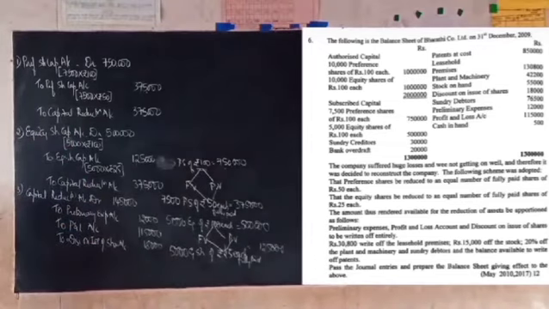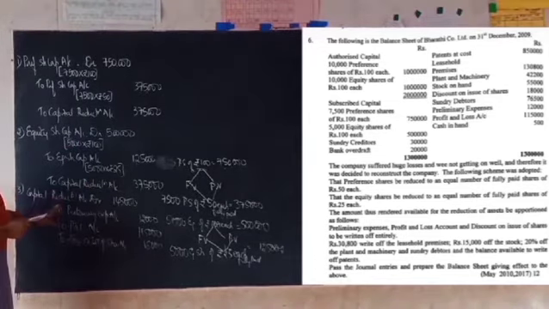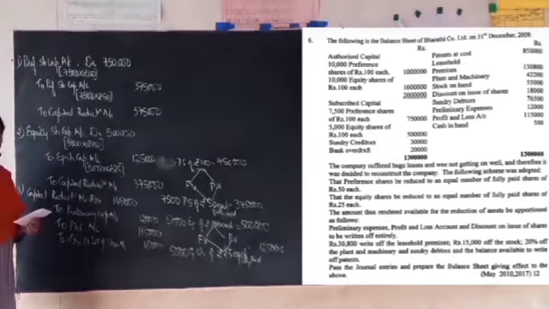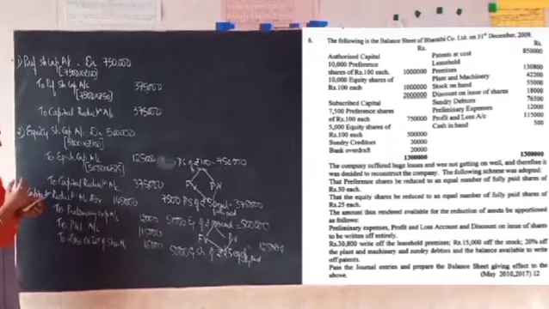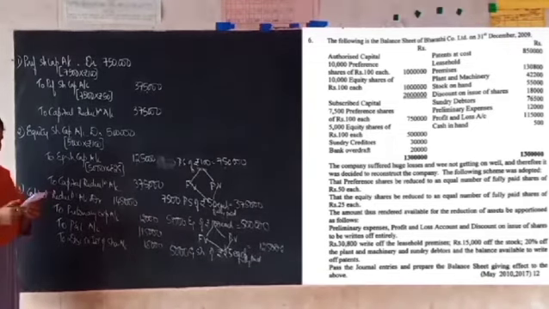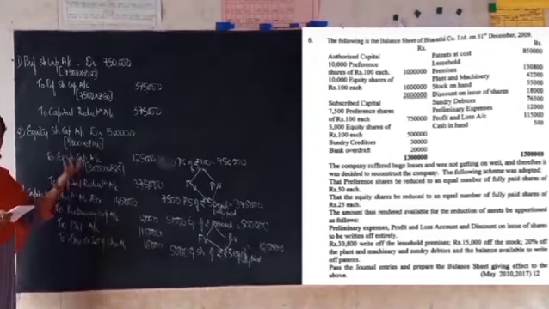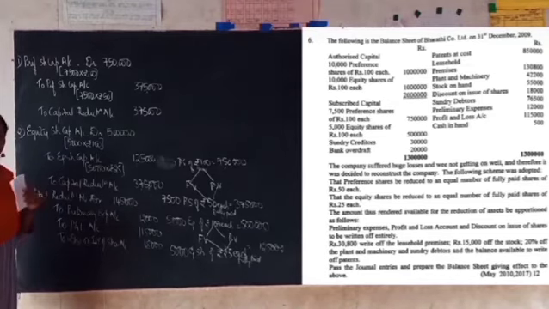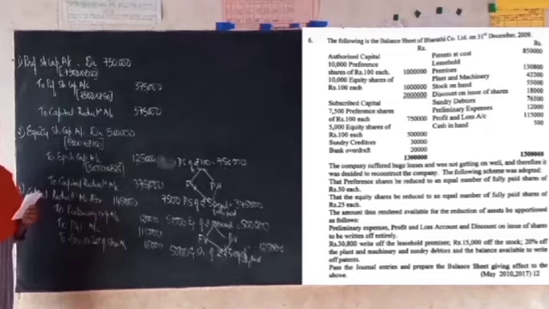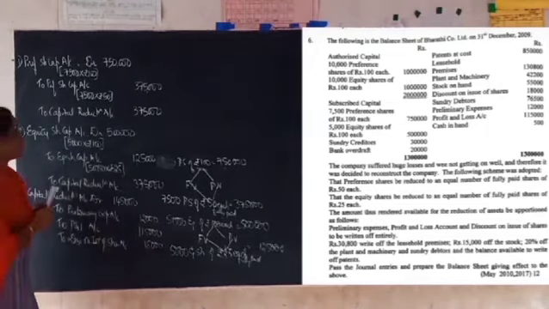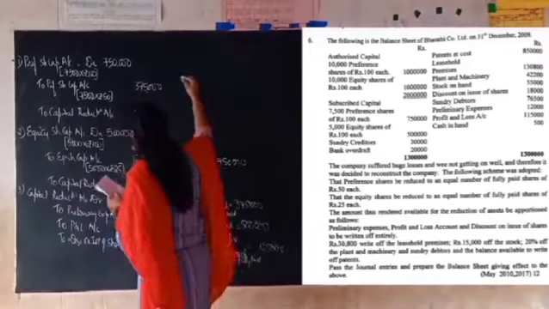Now again a similar entry will come just like this. Here also, utilizing the capital reduction account, we are going to write off some part of the assets. The capital reduction account is showing a credit balance. When you utilize that, you have to give debit, and the assets are showing debit balances. When you write them off, you have to give credit. So ultimately the entry is going to be capital reduction account debit to the assets accounts which are going to be written off. I'll write the entry here.